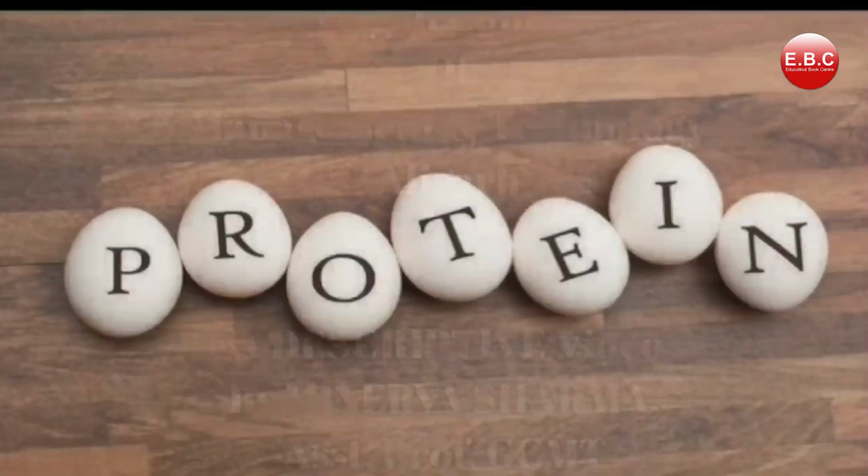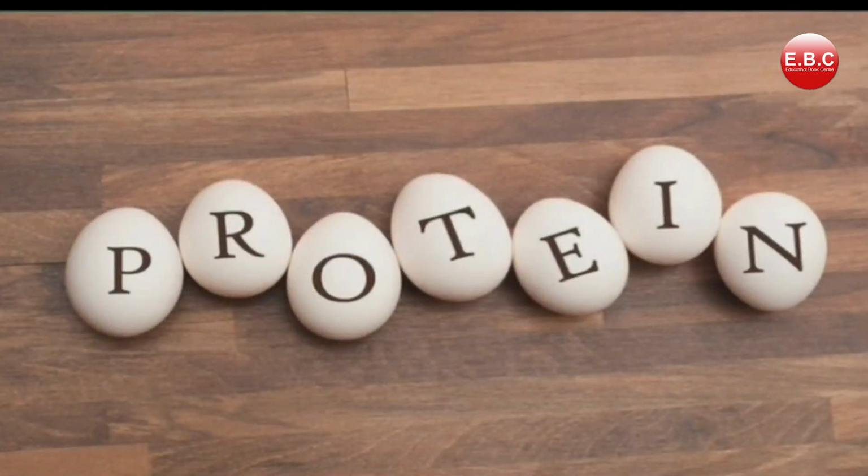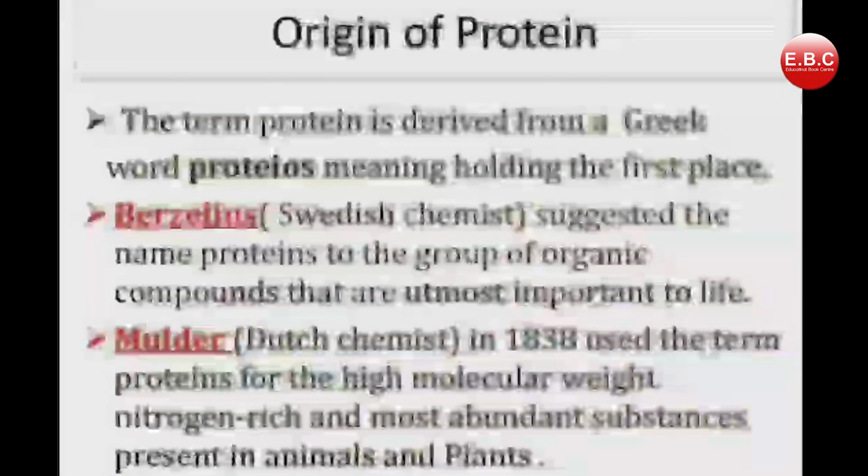We will talk about proteins. Now the question arises, what is it all about? So here I will be discussing with you what proteins are, what their classification is, and what role they play in our body. So let's get started.